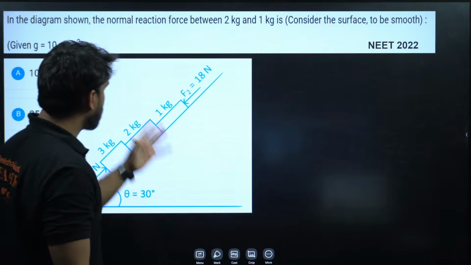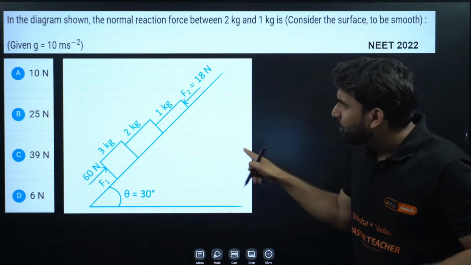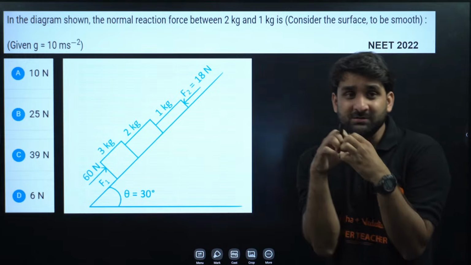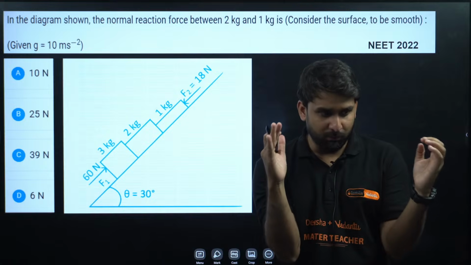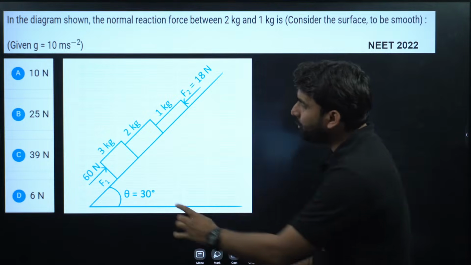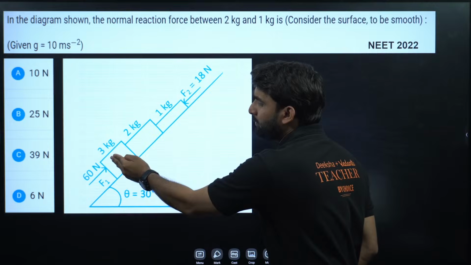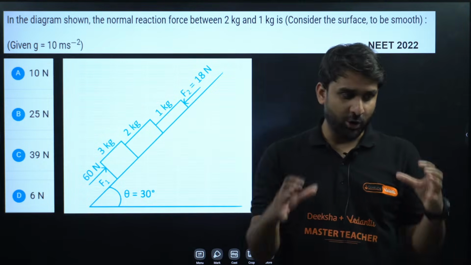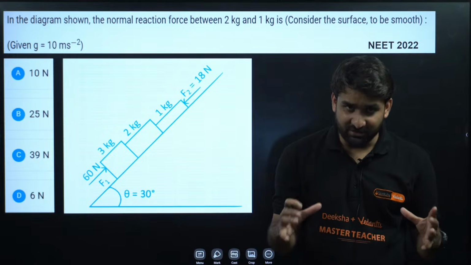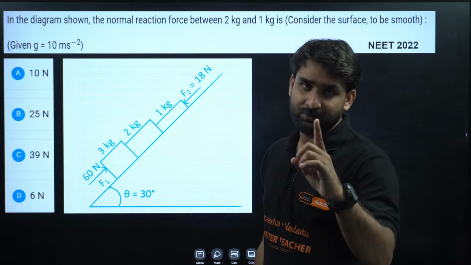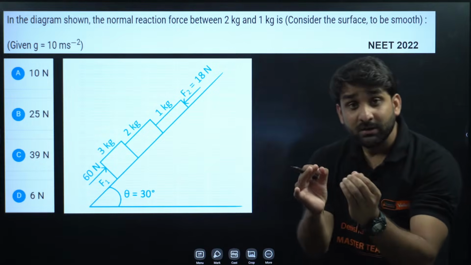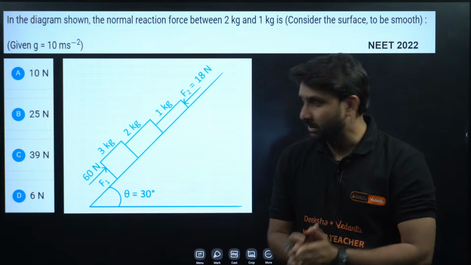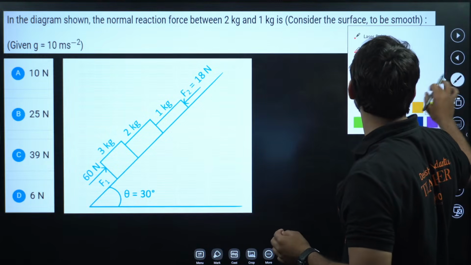Okay. So I have already told you in a previous question, I think that was question number 3 or 4: when so many blocks are in combined form, means all the blocks are in contact with each other, if you apply some force here, the complete system will tend to move with the same acceleration. When the blocks are combined with each other, the common acceleration will be there. So what you need to do here is find out the acceleration, because all the blocks are in contact. So how can we find out the acceleration? Let's find out the acceleration first.